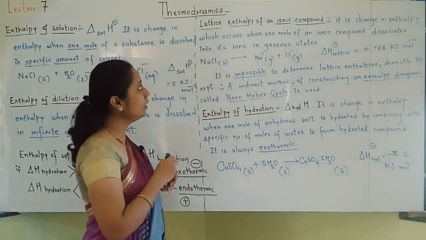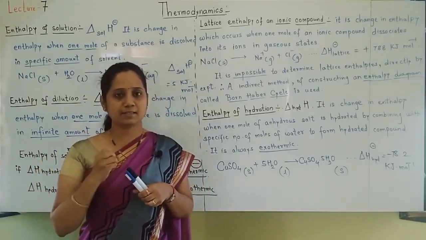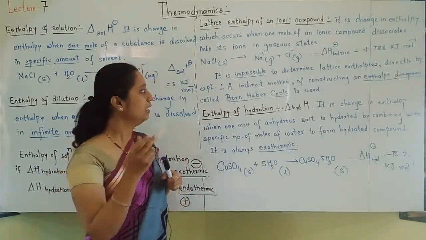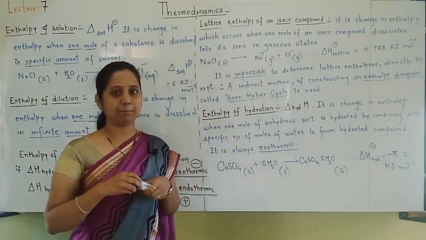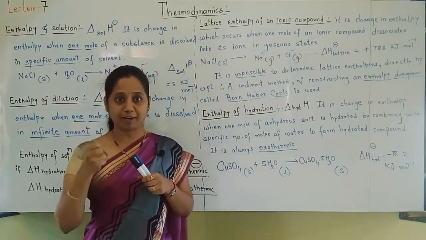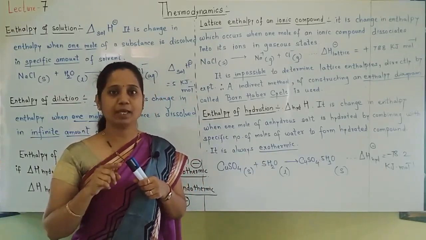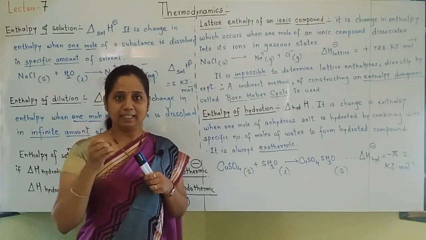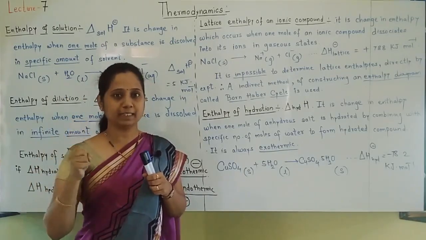Okay. Now one very important thing about lattice enthalpy is that it is just impossible to find out lattice enthalpy directly. So I wrote here, it is impossible to determine lattice enthalpy directly by an experiment. By performing an experiment, finding the value of lattice enthalpy is not possible. Then how is it calculated? An indirect method is used.